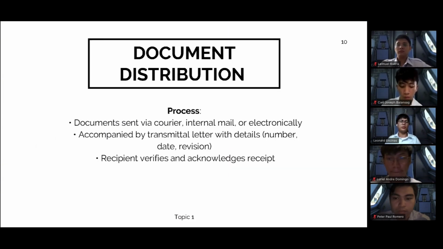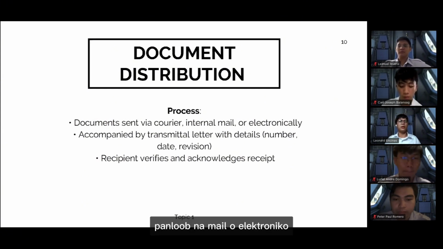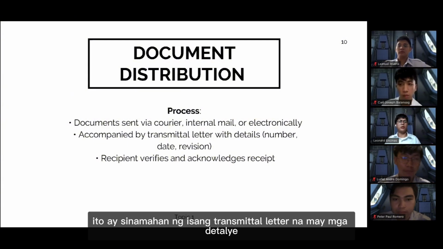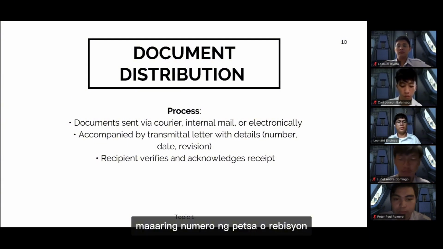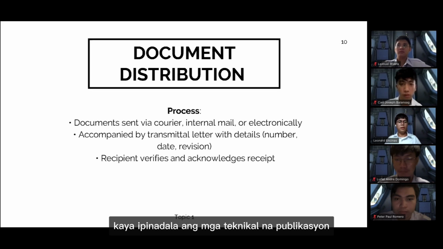Document distribution. In this process, the documents are sent by a courier, internal mail, or electronically. It is accompanied by a transmittal letter with details, maybe number, date, or revision. Recipient verifies and acknowledges receipt. So the technical publications are sent accompanied with letters that identify the document.